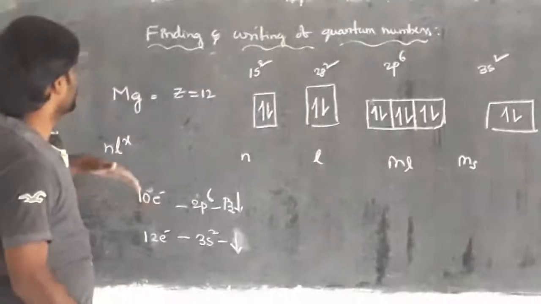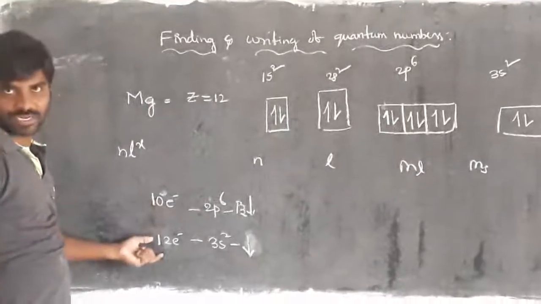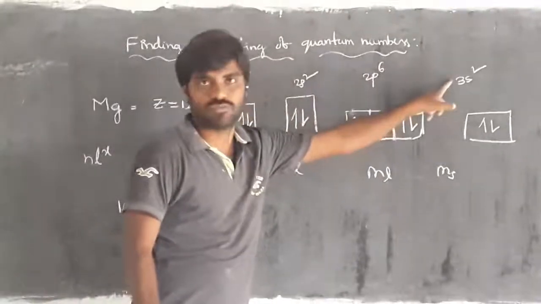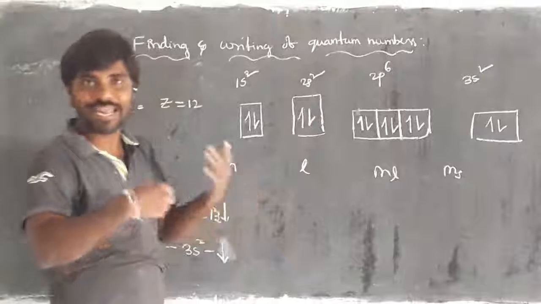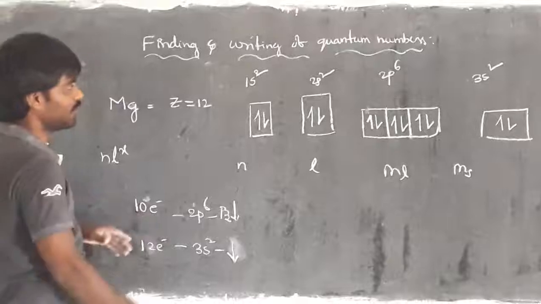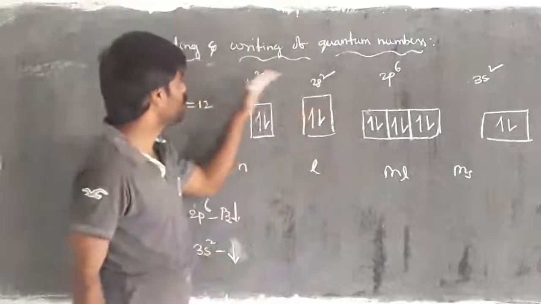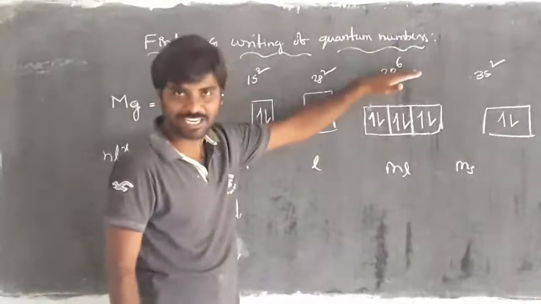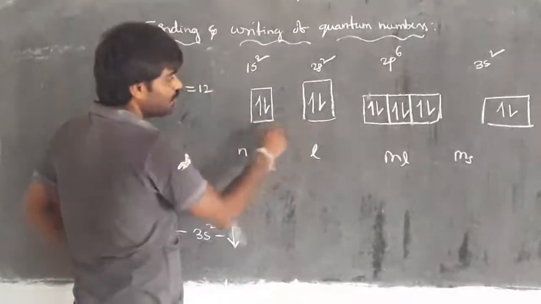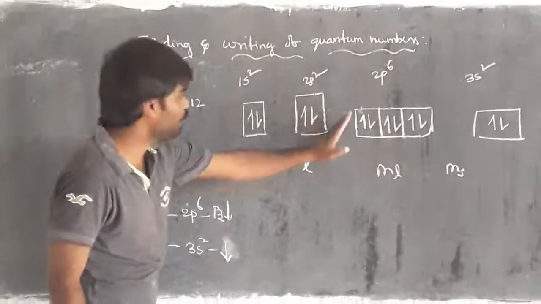Got the clarity? We are discussing how to write the quantum numbers of magnesium, for the 10th electron and the 12th electron. First we have to write the configuration: 1s2, 2s2, 2p6, 3s2. Right? And we have to mark clockwise and anticlockwise. Then first we have to identify the 10th electron. The 10th electron is present in 1s2, 2s2, 2p6. So 2p6 indicates 2 plus 2 is 4, plus 6 is 10, meaning the 10th electron is present in the 2p. The first 2 electrons are in 1s and the next 2 electrons are in 2s, so 4 are completed.